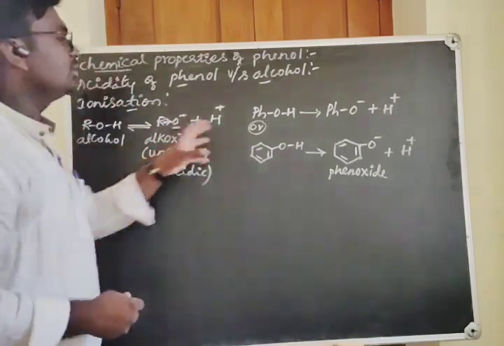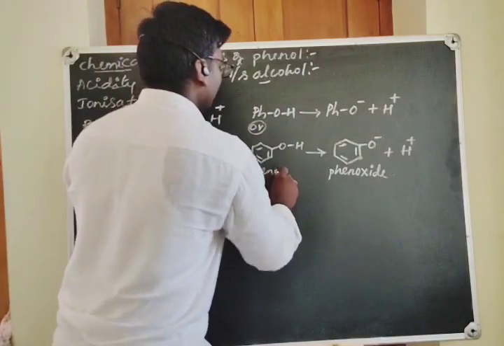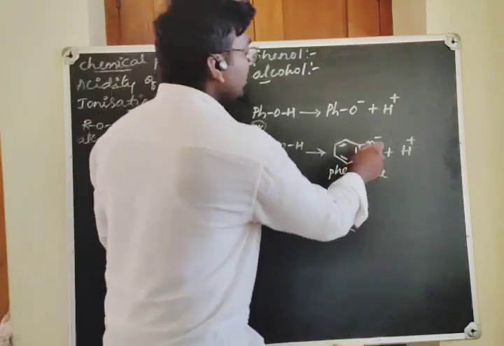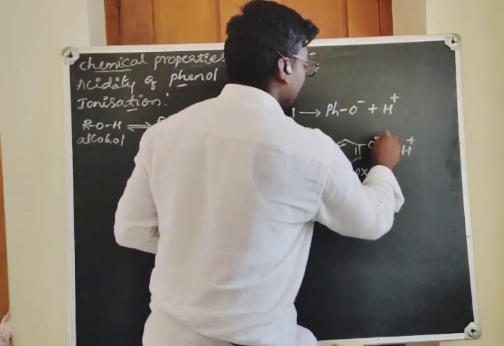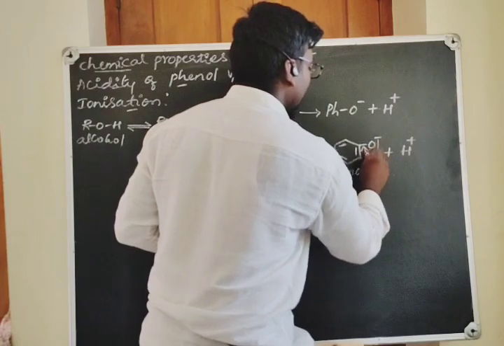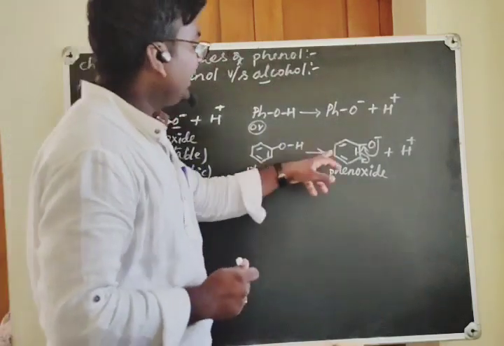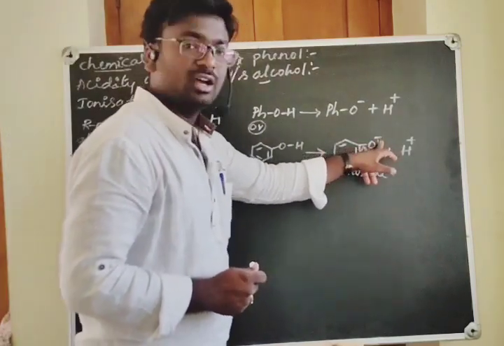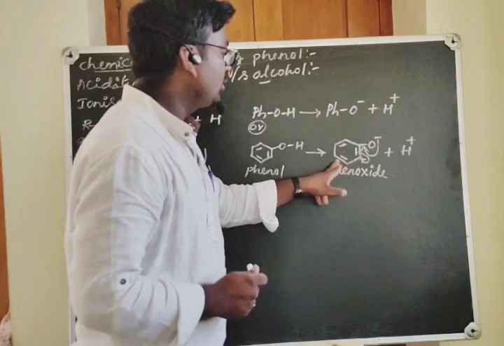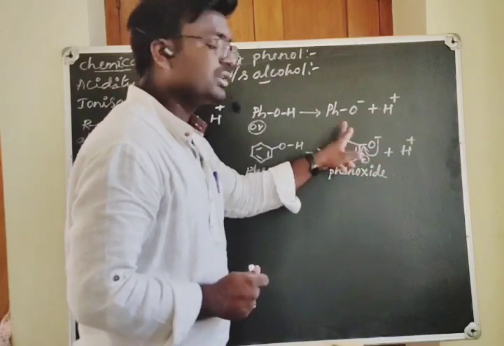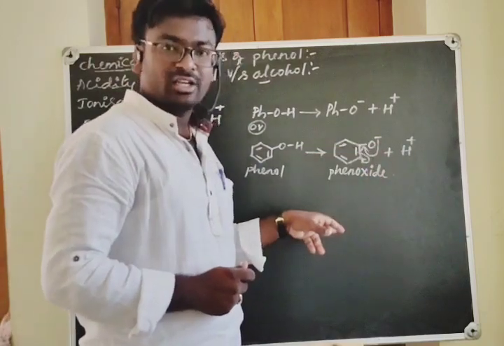Let's come to this compound. Here phenol is giving the phenoxide ion. Here you can see the negative charge can undergo conjugation with these pi electrons. The negative charge present on this oxygen can be delocalized onto all the carbon atoms present in the benzene ring, which means it can withstand this negative charge.